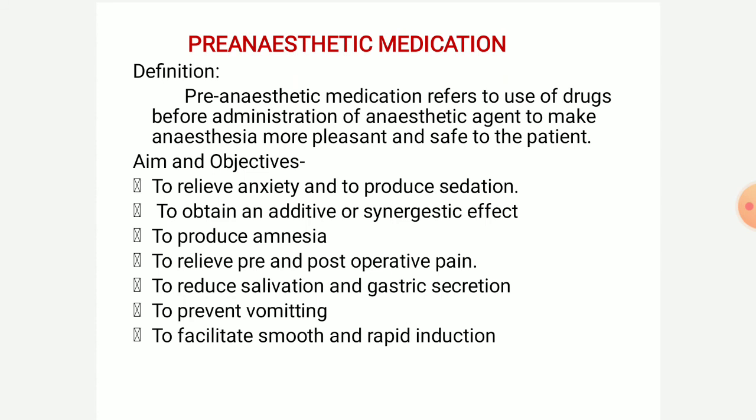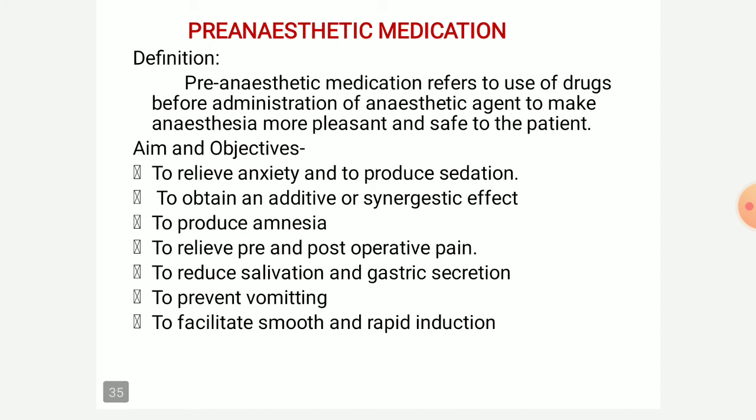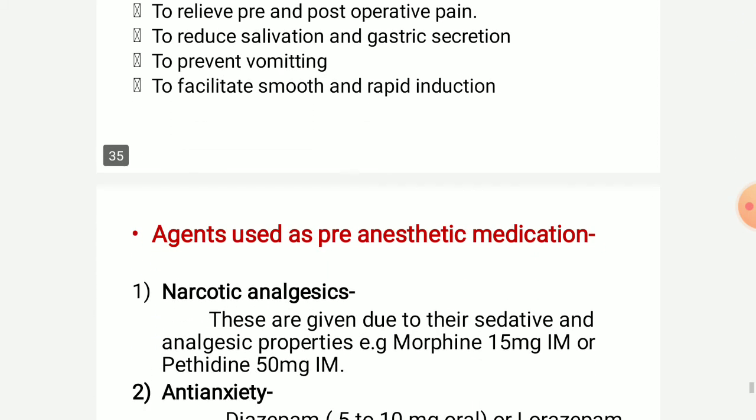So these are the various aims of giving pre-anesthetic medication: to relieve anxiety and produce sedation, to obtain synergistic effect, to produce amnesia, to relieve pre and post operative pain, to reduce salivation and gastric secretion, to prevent vomiting and facilitate smooth and rapid induction.